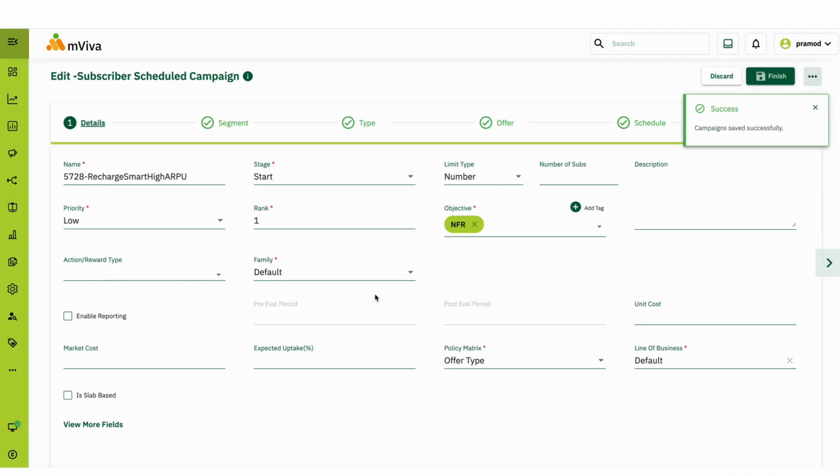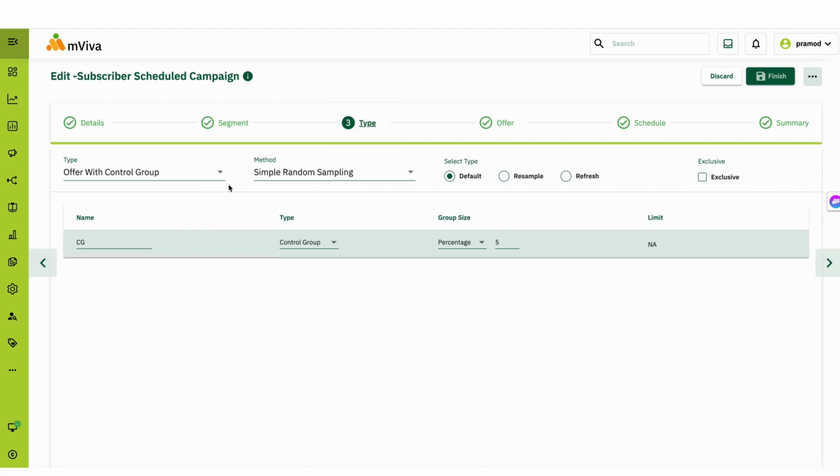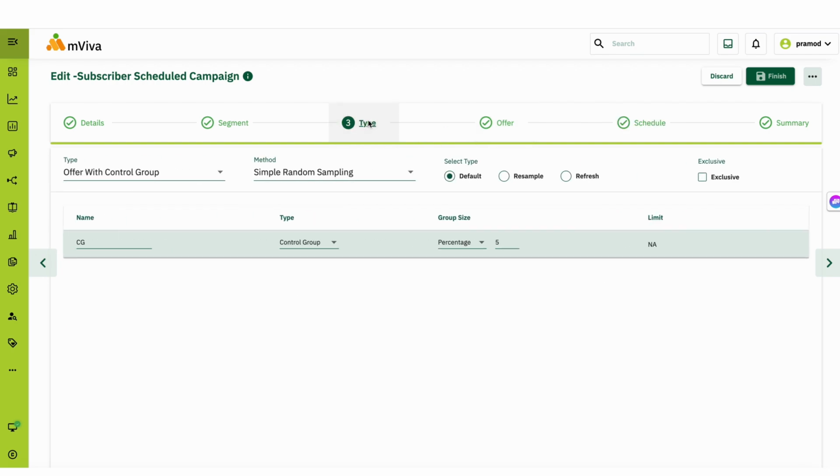mViva has already gone through the required steps, filling in key parameters such as lifecycle stage, objectives, segments, offer type, control group logic, scheduling, and related configurations. At this stage, the campaign is ready to go.